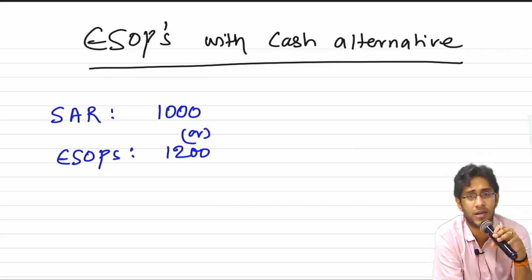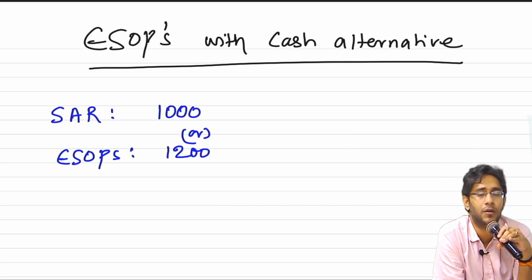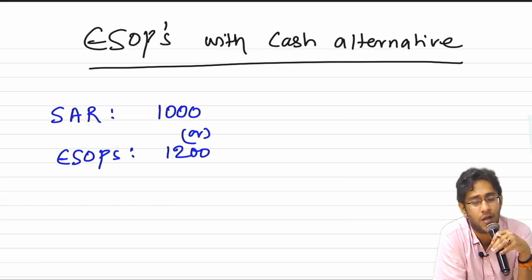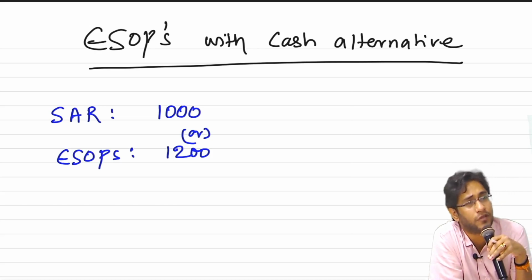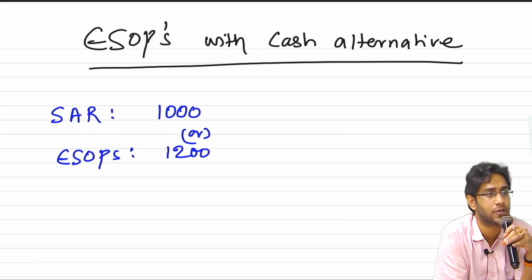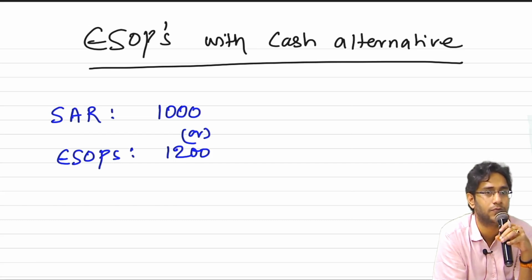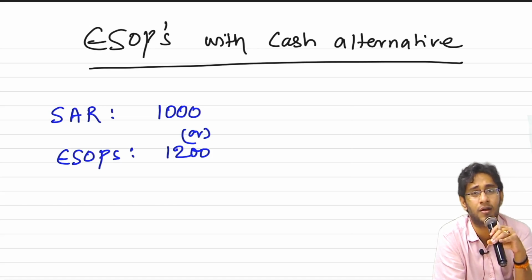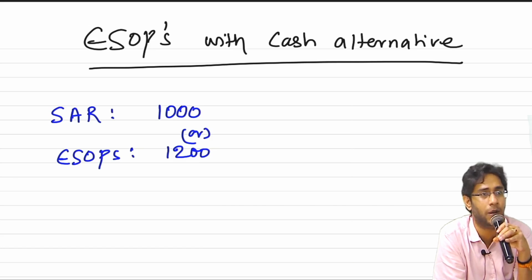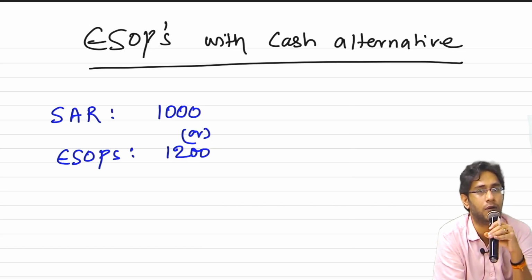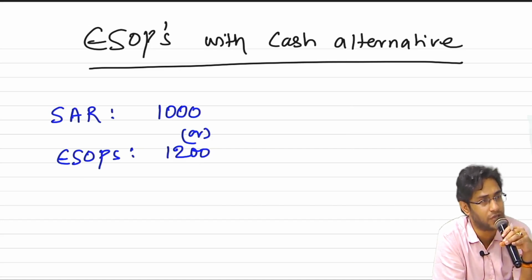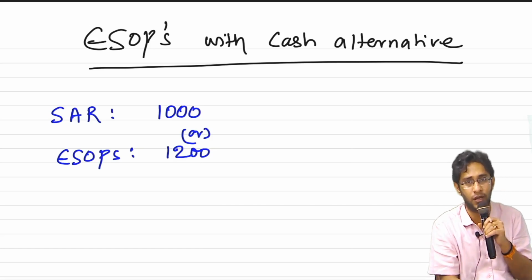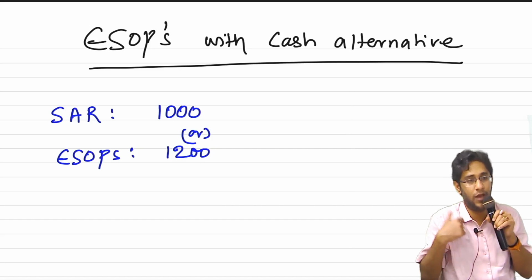Okay, now the standard name is 102. Financial instruments is 109, but unfortunately we already covered financial instruments. Tell me sir, an employee after working for 3 years, if he asks for cash, can our company say no? You have an obligation to pay cash. It is just like a debenture, convertible or redeemable at the option of the holder. In that case, did you consider the principal amount as financial liability? Likewise, here also, even though the ESOP option is with the employee, if he asks for cash, we have an obligation